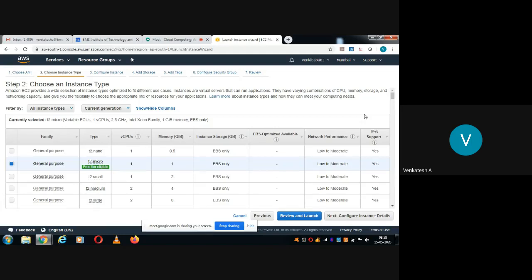Okay, so now our process has started. Now we are done with the first step. First step is choosing the instance. So while choosing the instance, we have very clearly chosen which is eligible for the free tier.